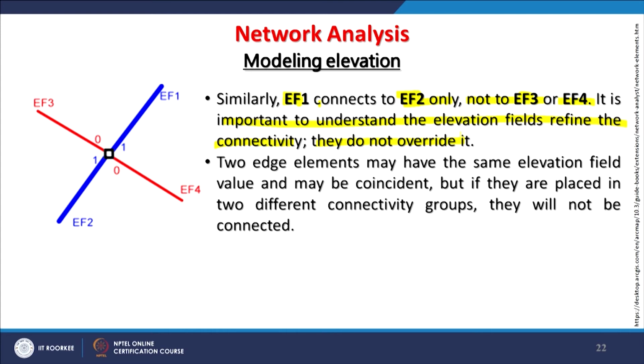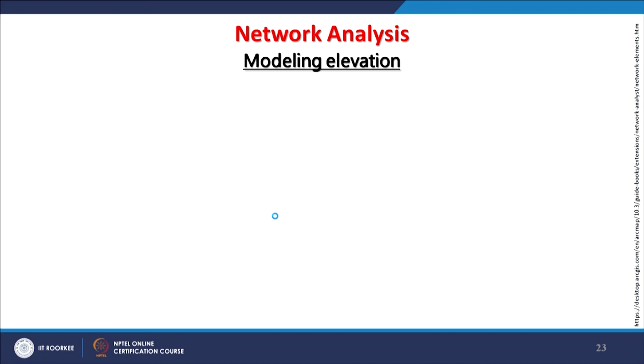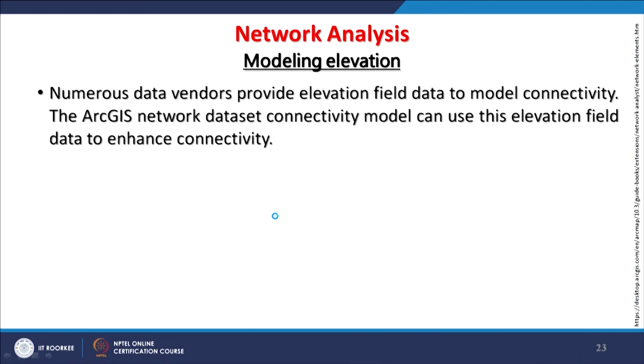Because this is how metro systems are developed. So, two edge elements here, like these red and blue lines, may have the same elevation field and may be coincident, but if they are placed in two different connectivity groups, they will not be connected. So, even if they are at the same elevation but not connected, then they are not connected, so simple.